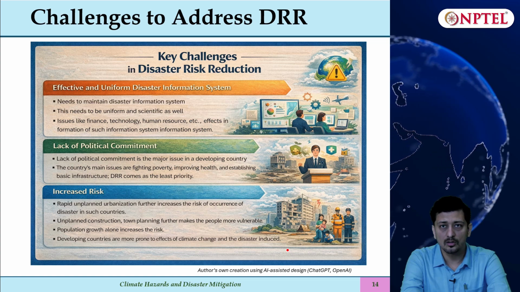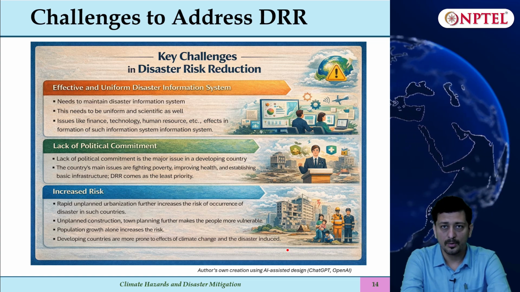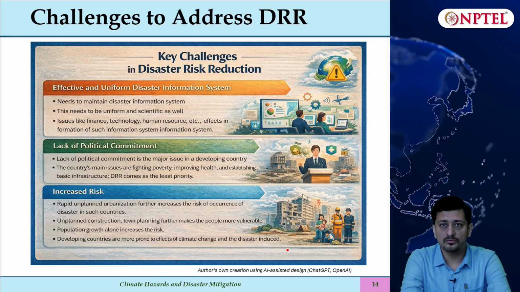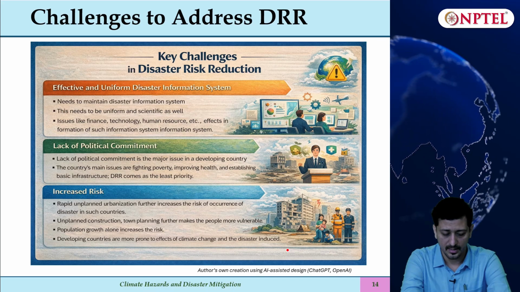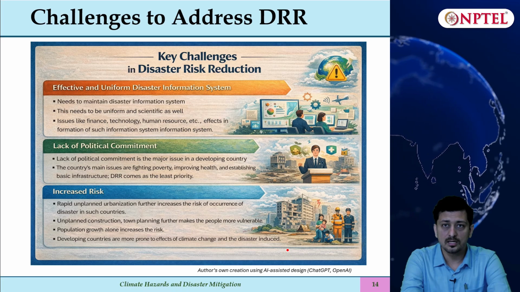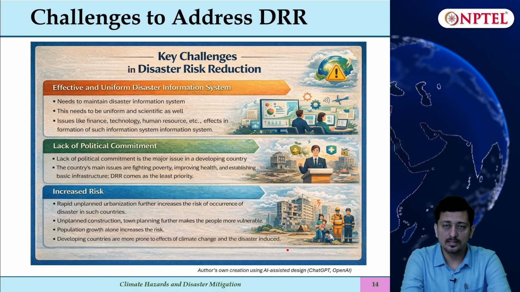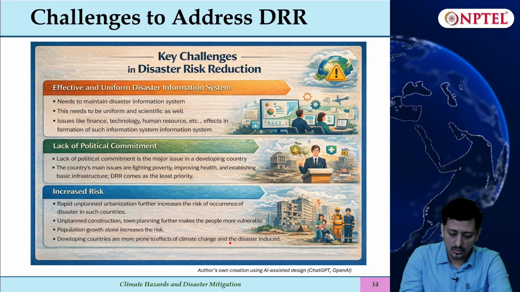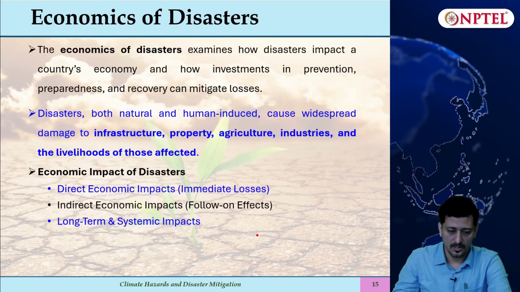Increased risk, because due to climate change and human alterations like rapid urbanization, the risk of disasters, particularly urban floods and heat waves, has escalated. Again, unplanned construction and town planning activities, like slums being created more and more, have increased the riverine flood risk also. So disaster management is facing these challenges as well.